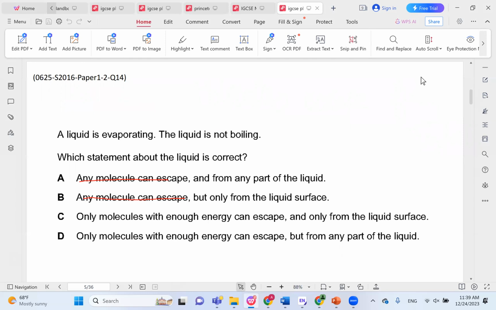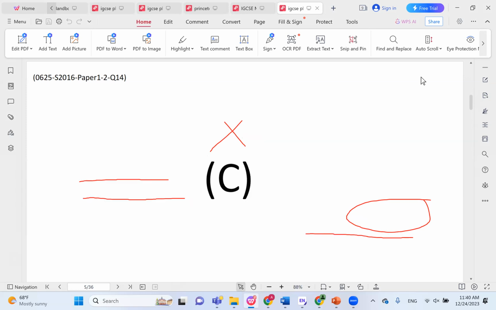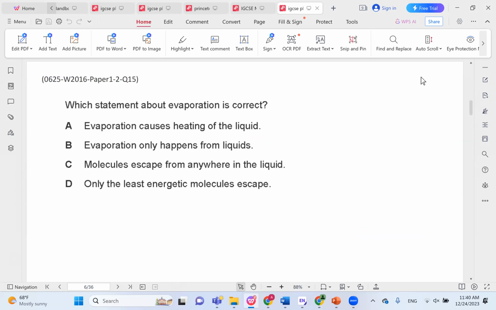So A and B are incorrect. And can they escape from the surface or any part? We said they have to escape from the surface since it's evaporation and not boiling. So boiling occurs in any part of the liquid. Evaporation only occurs at the surface. So in this case, C would be the correct answer.